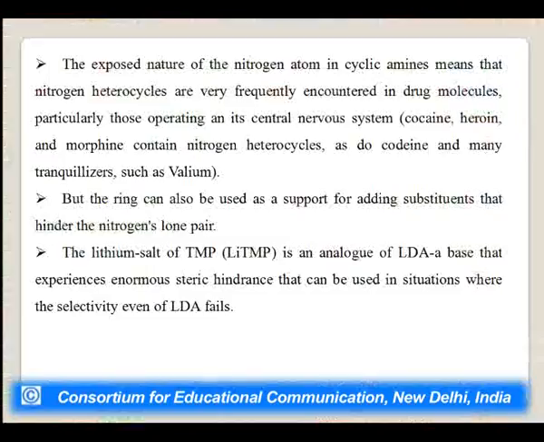The exposed nature of the nitrogen atom in cyclic amines means that nitrogen heterocycles are very frequently encountered in drug molecules, particularly those operating in the central nervous system.